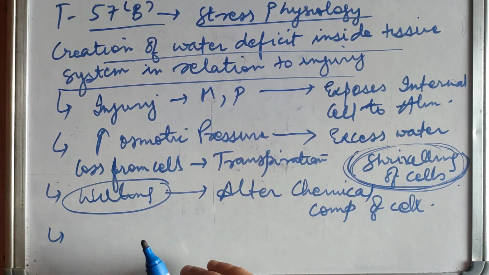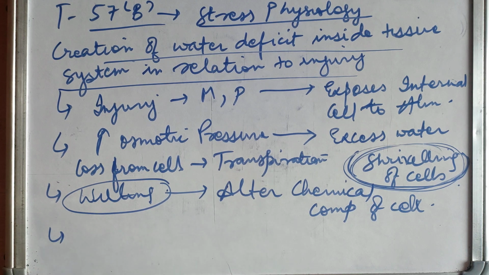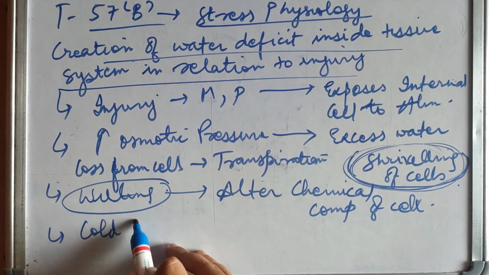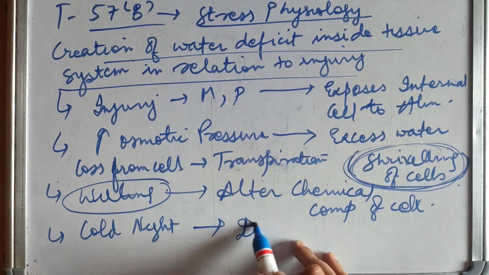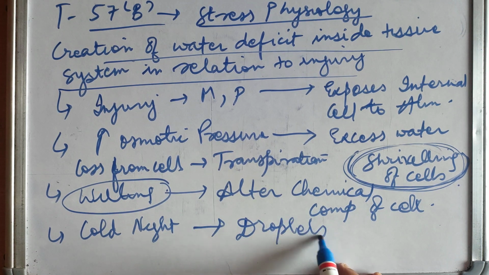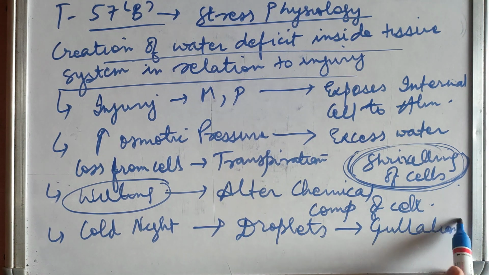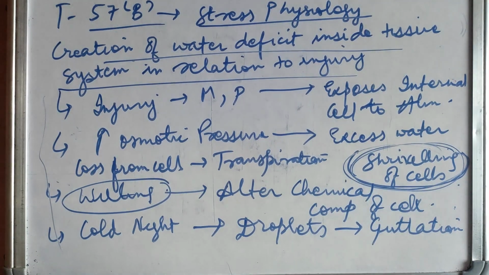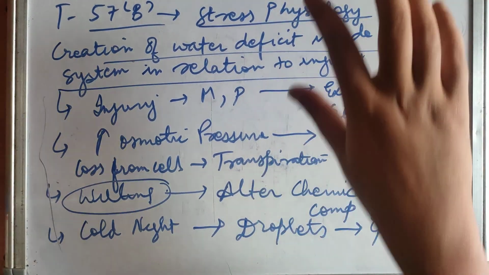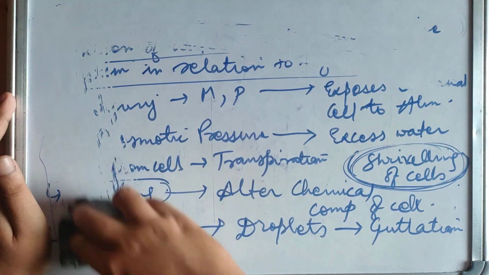So in a long cold night, water loss from the injured plant part also forms water droplets from the cells, which is known as guttation. So that will happen when water deficit is created inside tissue system in relation to injury. These things will happen. Now moving on.